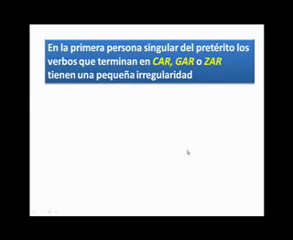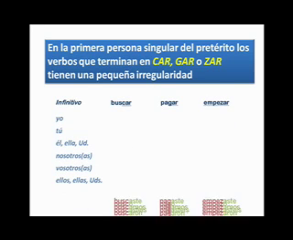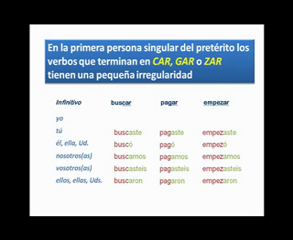Pretérito, los verbos que terminan en car, gar o zar tienen una pequeña irregularidad. In the first person singular of the preterite, or the yo form, the verbs that end in car, gar, or zar have a small irregularity. Now, all of the other verb forms, the tú, the él, ella, usted form, the nosotros, vosotros, and ellos, ellas, ustedes forms, are going to have the exact same conjugations as if these were totally regular verbs. So, buscaste, buscó, buscamos, buscasteis, buscaron, from buscar, to look for.